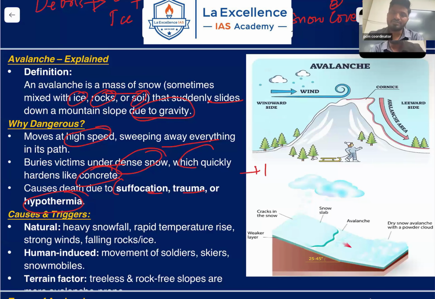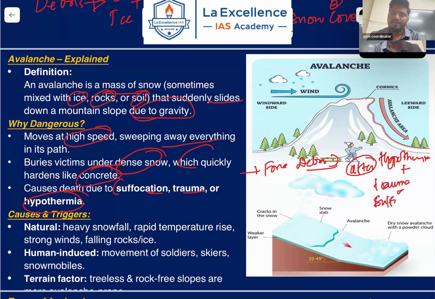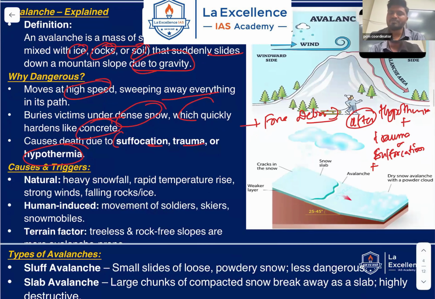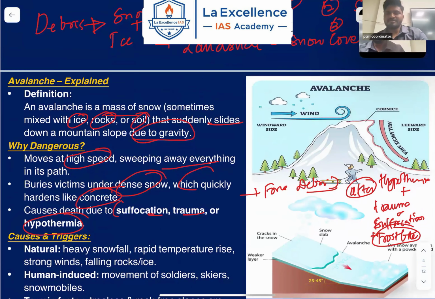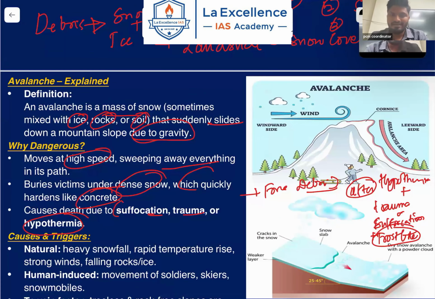So if the force of the snow or the debris doesn't kill you, the after effects kill you, such as hypothermia, that is loss of body heat due to cold, or trauma, or suffocation, and one more very disturbing thing is frostbite. Because of this, the victims of avalanche go through death and destruction.